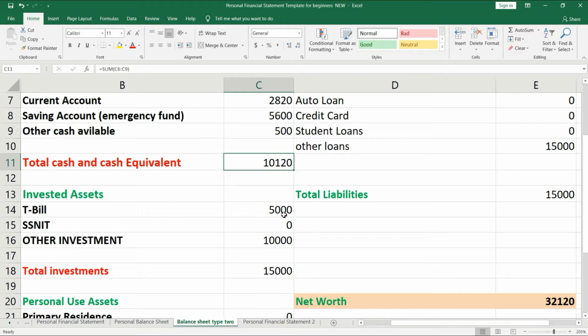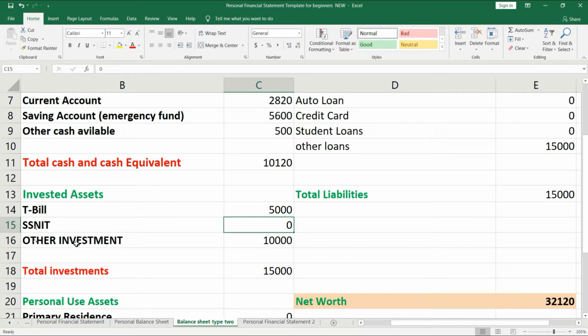The amount you bought is 5,000, so we put that one here. Okay, so then let's move on. Then we have SNIT. You understand? SNIT, if you have any figure in SNIT, you put it here. This individual already has, so it's 0 here.